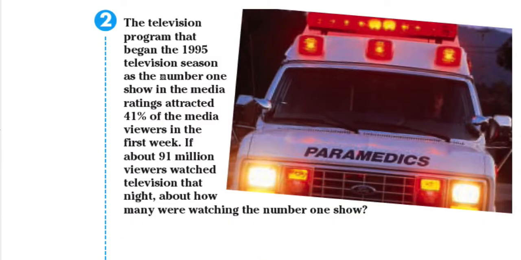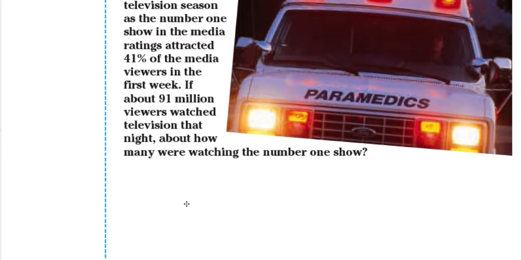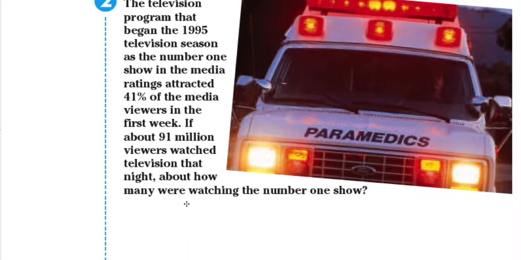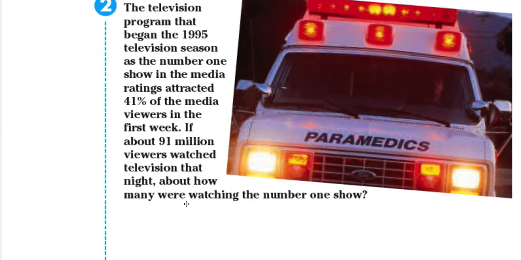Okay, let's take a look at example number 2 and see how we can predict. The television program that began the 1995 television season as the number 1 show in the media ratings attracted 41% of the media viewers in the first week. If about 91 million viewers watched television that night, how many were watching the number one show? Again, we use a proportion, but before using a proportion for this, the secret word for this particular lesson is Packers. Secret word is Packers.